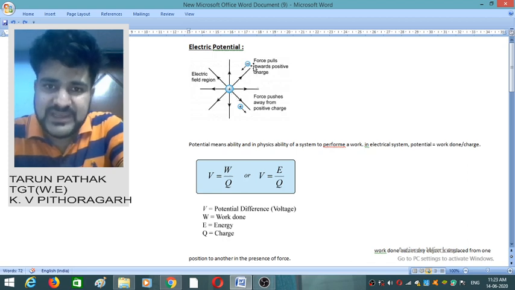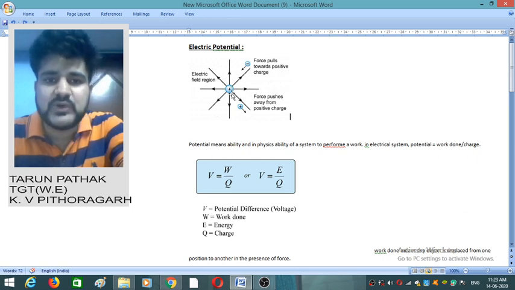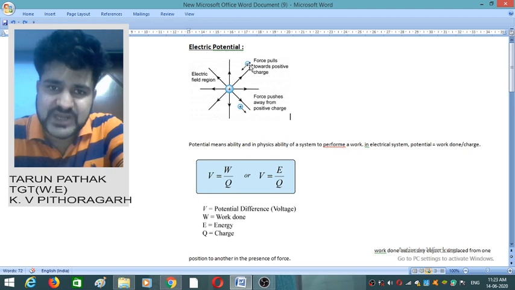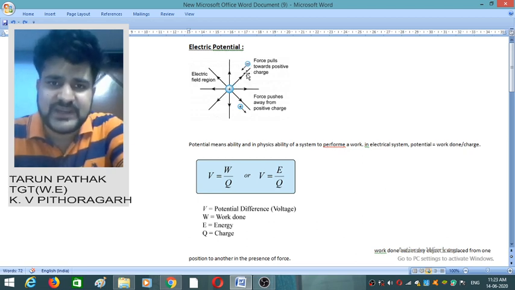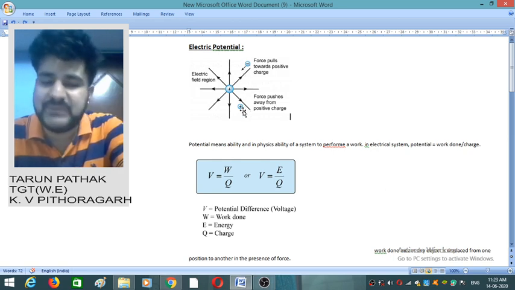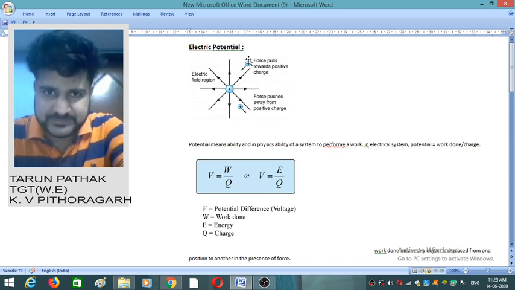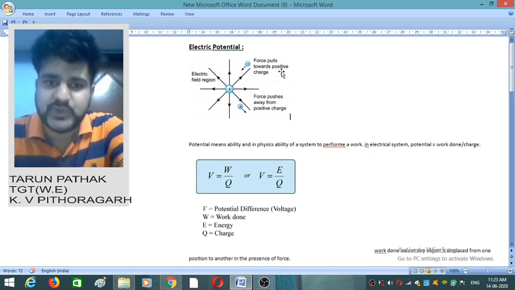Similarly, in this case the natural force is towards this original charge, and we are bringing this negative charge towards the positive charge. That means the amount of work that we have to perform in the second case will of course be less than in the previous case, but we have to perform some work. So electric potential, we can say, is the work done on a charge. The work done per unit charge is called the potential.